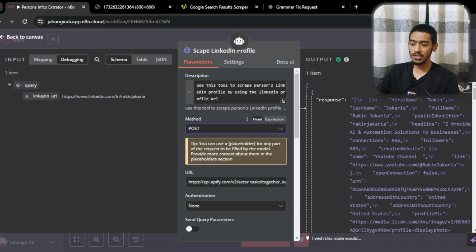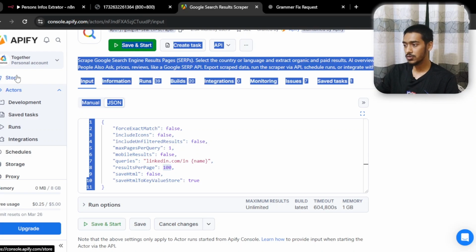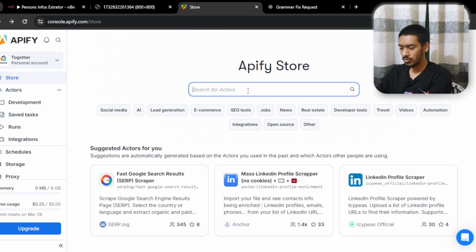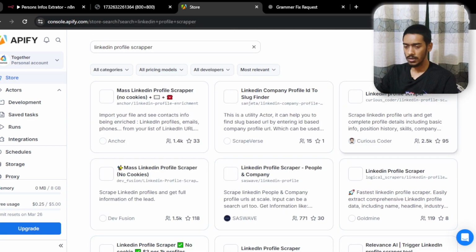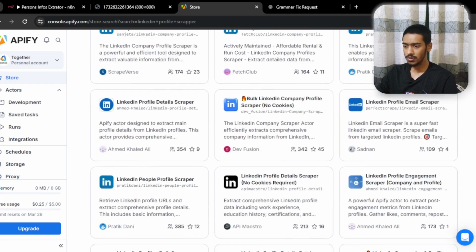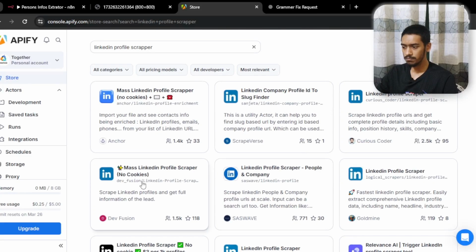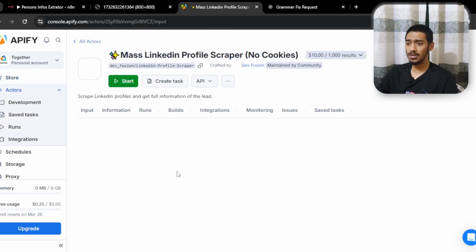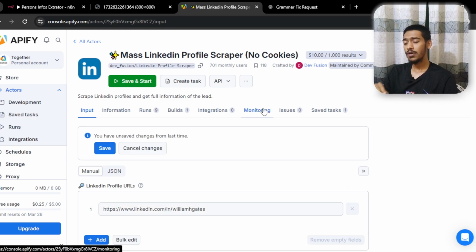Again, going with the post section, and for the URL, I have to come here again and go to the store section, and in the store section go with the LinkedIn profile scraper. There are lots of LinkedIn profile scrapers, by the way. As you can see, there are lots of LinkedIn scrapers, and I'm using this one, which is called the LinkedIn profile scraper, and I find that it's easy for myself, so that's why I'm going with this one, and it gives really good information, by the way. And as you can see, for every 1000 results it will cost you about $10.